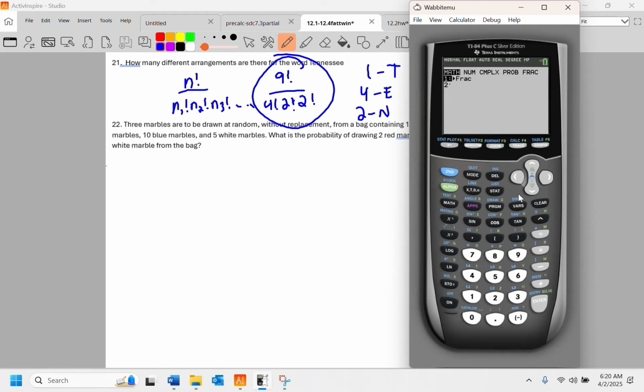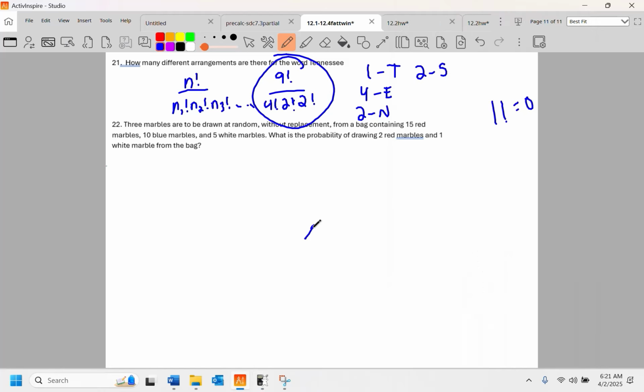Anyways, let's just do it this way. 9 factorial over 4 factorial, 2 factorial, and another 2 factorial. That's 3,780. 3,780 gibberish words can be made from the word Tennessee.